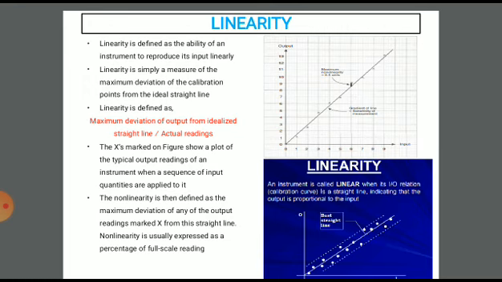Linearity is a simple measure of the maximum deviation of the calibration points from the ideal straight line. So you can say linearity is defined as the maximum deviation of output from the idealized straight line upon actual readings. You can see in a graph there is a maximum deviation of output from the line.